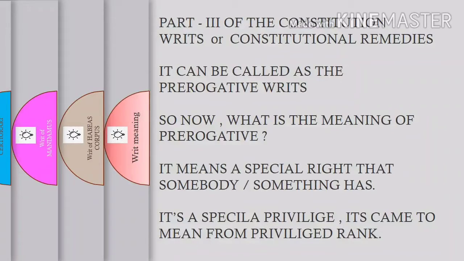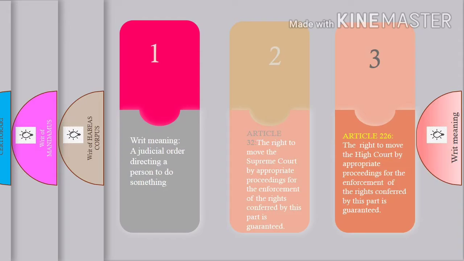Nothing but if you have suffered from one problem according to the legal point of view, you have a special right because you are the sufferer. So that is nothing but a writ. Now we can see the meaning of writ: a judicial order directing a person to do something. If you are a sufferer or a plaintiff, you can go to the court through writs.